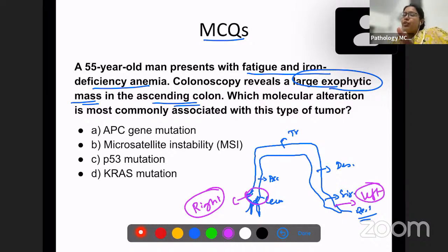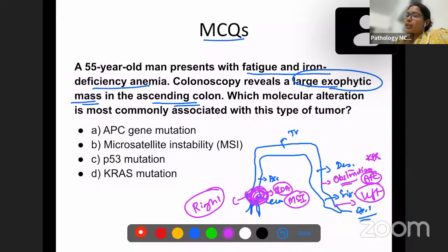There are a few features which differentiate between right-sided and left-sided colonic carcinoma. A large exophytic mass presenting in the ascending colon naturally makes it a right-sided tumor. One most important thing to remember is that right-sided tumors present with iron deficiency anemia, while left-sided tumors mostly present with obstruction. Second, right-sided tumors are usually associated with microsatellite instability, and left-sided tumors are associated with APC gene mutation or KRAS gene mutation.